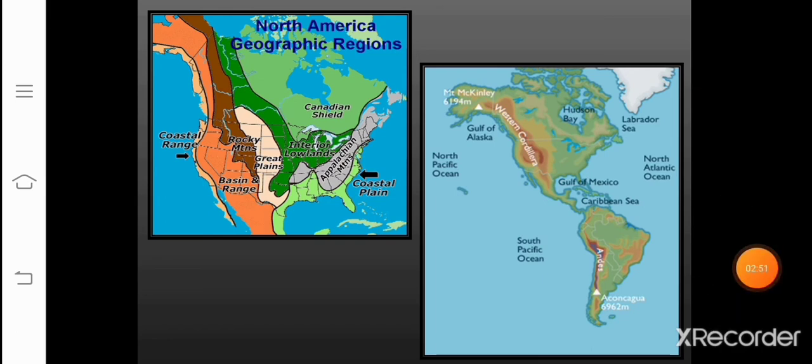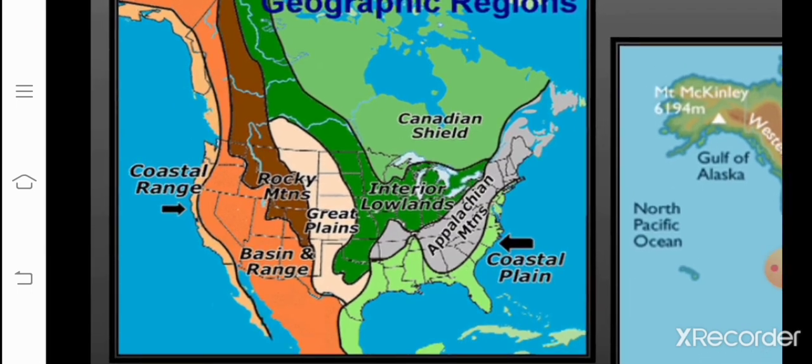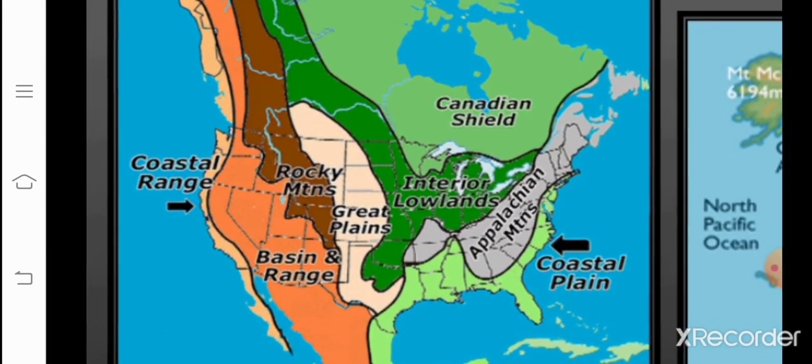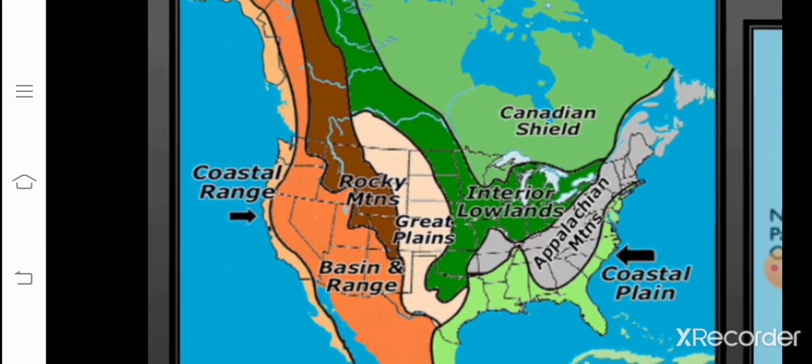Now let's understand it again. The mineral deposits in North America are located in three zones: the Canadian region north of the Great Lakes, the Appalachian region and the mountain ranges of the west. Here iron ore, nickel, gold, uranium and copper are mined in the Canadian Shield region. Children, let me show you where that Canadian Shield region is. I hope you are able to see that very well, okay?